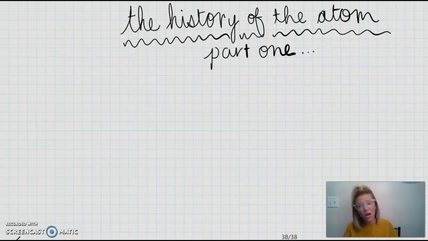This entire unit that we're about to start is a deep dive into how we got from what we thought was the atom at the beginning to our most current model of the atom. Now, before we can dive into what our most current model is, we have to go through many iterations of what we thought the atom was.